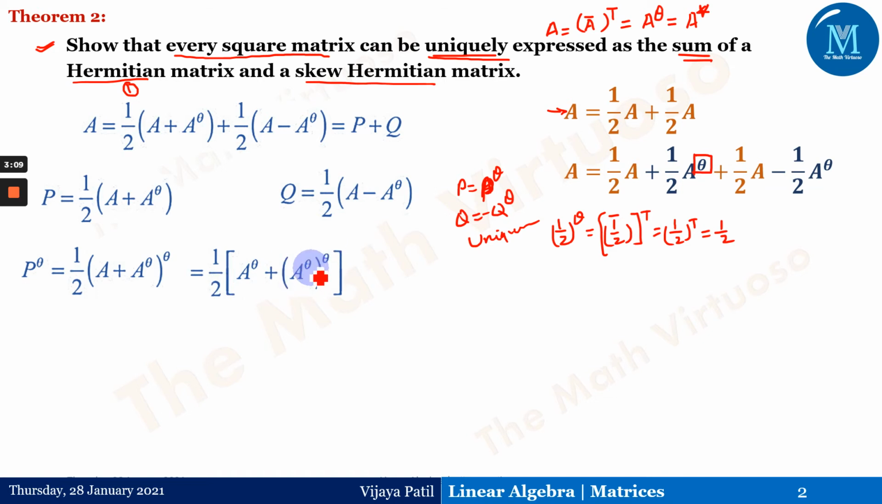So again, the same property: A to the power theta, to the power theta, will give me A back. So it's half of A to the power theta plus A that will give me P. This implies that P is a Hermitian matrix, right?